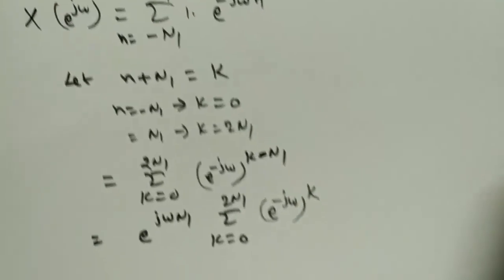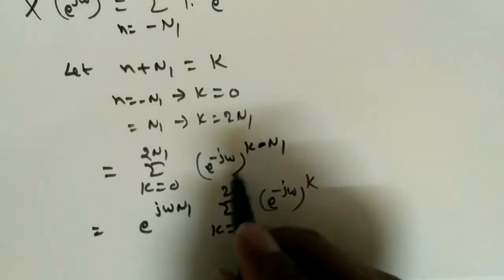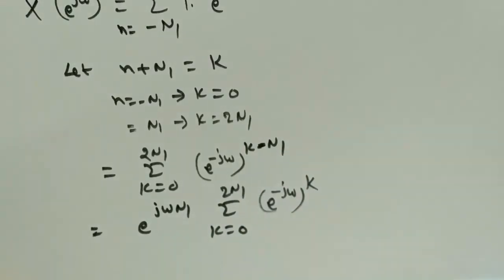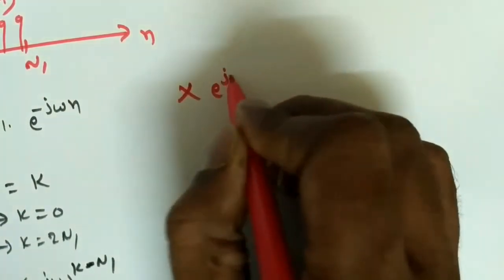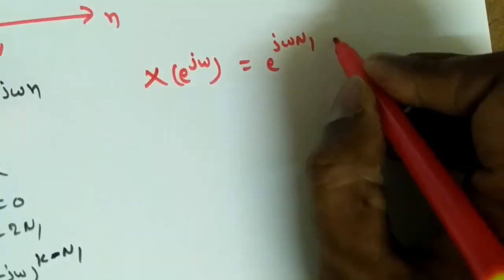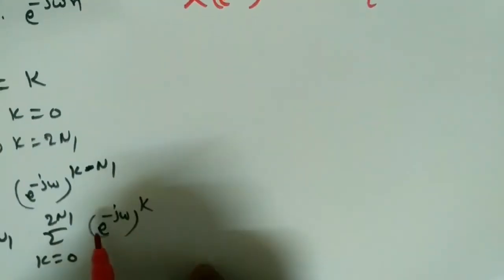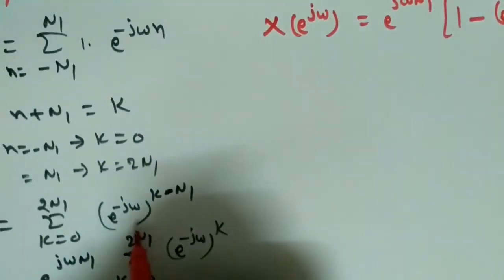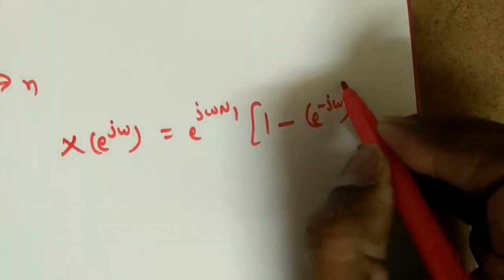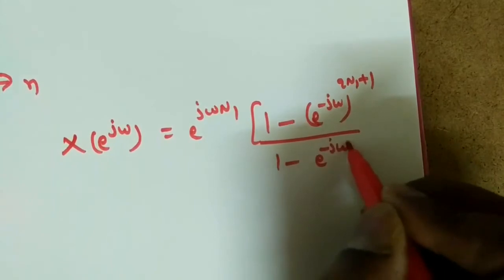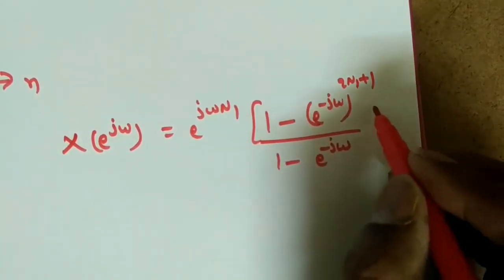Now we know the formula of this one, 0 to some n, a power n, so we'll get 1 minus a power n plus 1 by 1 minus a. So from this, x of e power j omega is equal to e power j omega n1 into 1 minus a, where a means e power minus j omega, power n plus 1, but here n is 2 n1, so 2 n1 plus 1, by 1 minus e power minus j omega, right?